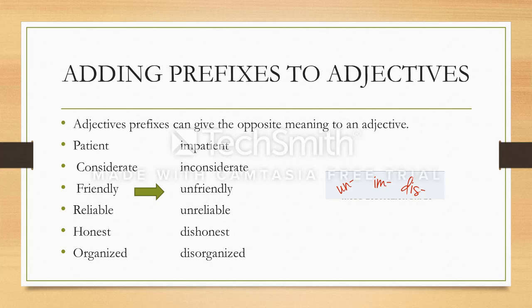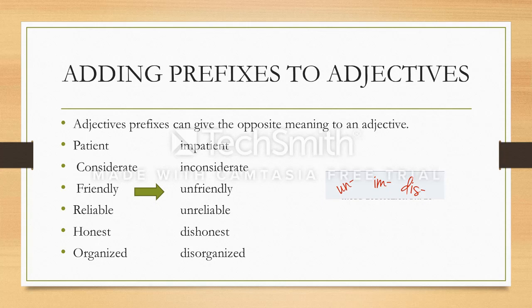Similarly, there are a few adjectives that I've put here that you can see how we add the prefixes, and they become the complete opposite of the adjective in meaning. Patient becomes impatient. Considerate becomes inconsiderate. Friendly, unfriendly.